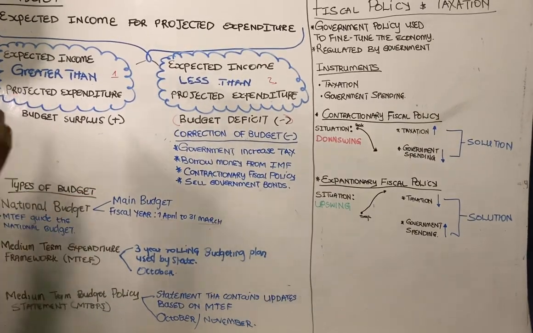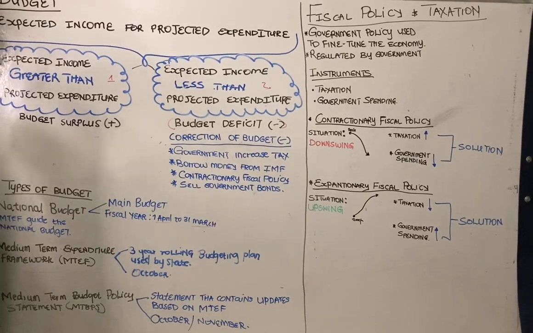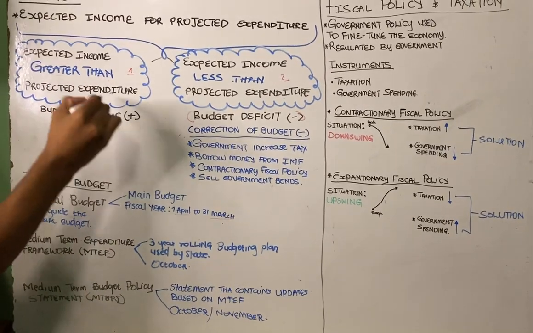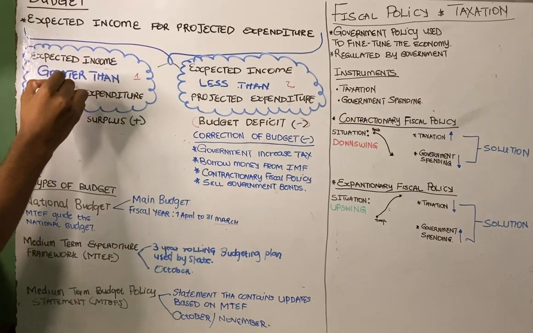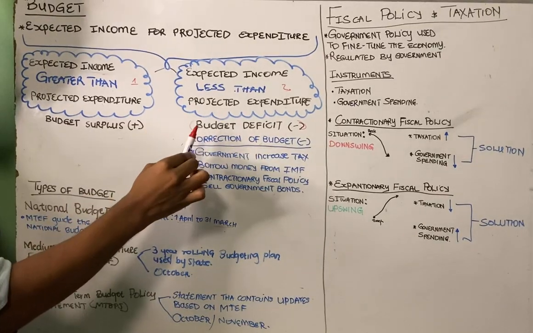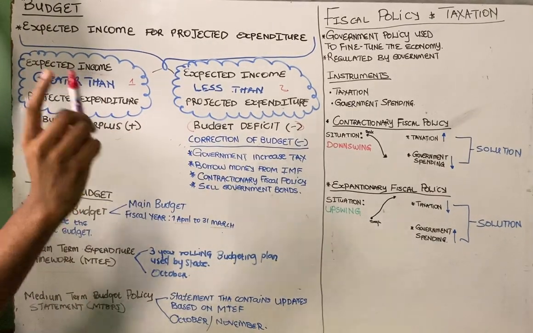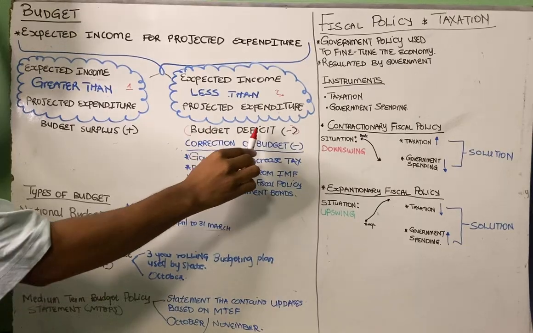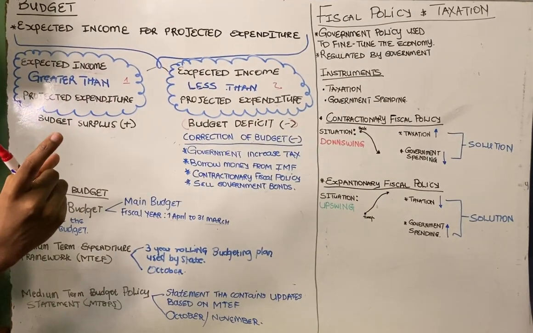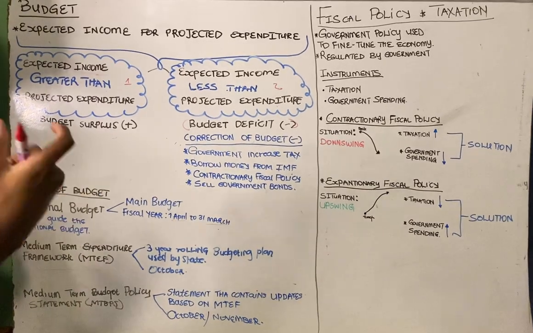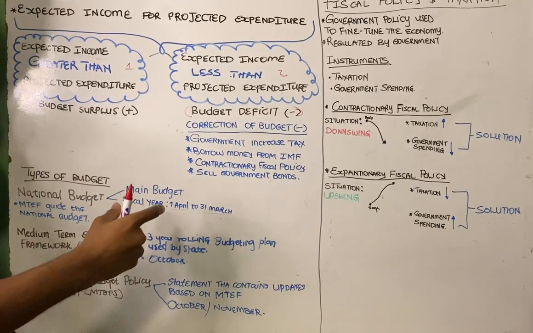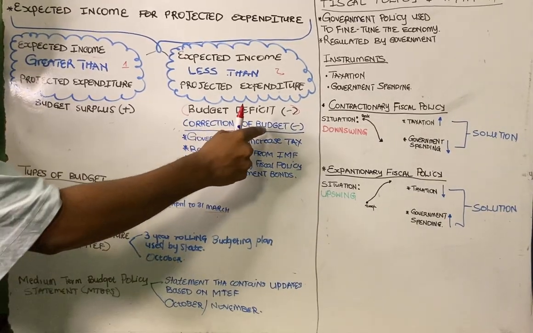Right? So between the two, which one is good for the economy and which one is bad for the economy? I think the one that is good for the economy is the first one, which is a budget surplus, because our expected income is greater than the money that we need to spend in the future. So the one that is bad for the economy is the budget deficit. If the budget deficit is bad for the economy, that tells us that we need to rectify it, so the government creates corrections of the budget deficit.